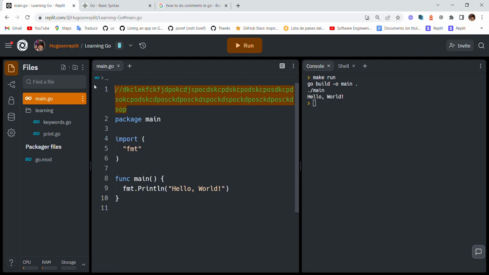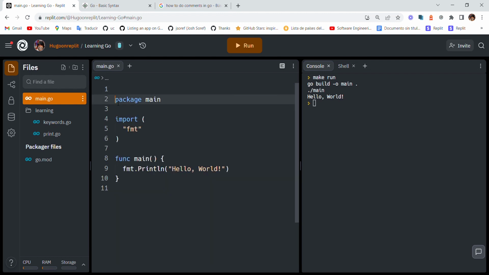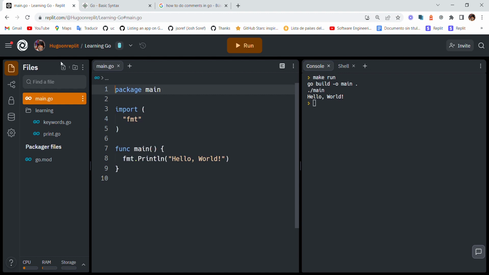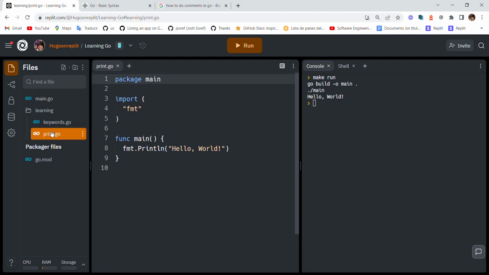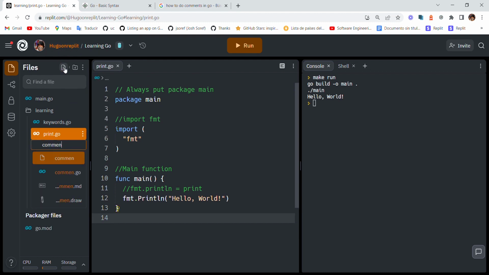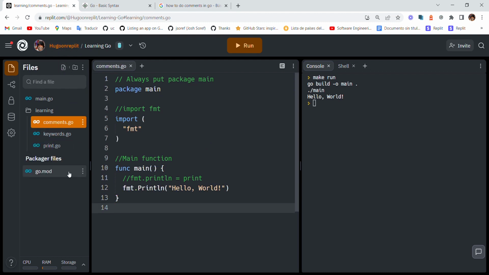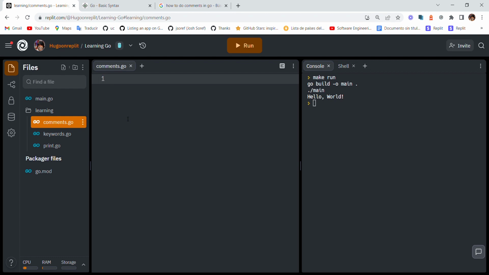We really don't know what's happening here, so I'm just going to name this one a multiple line comment, and this one a single line comment, the two slashes, and the other one a multiple line comment. Comments. This is a single line comment.